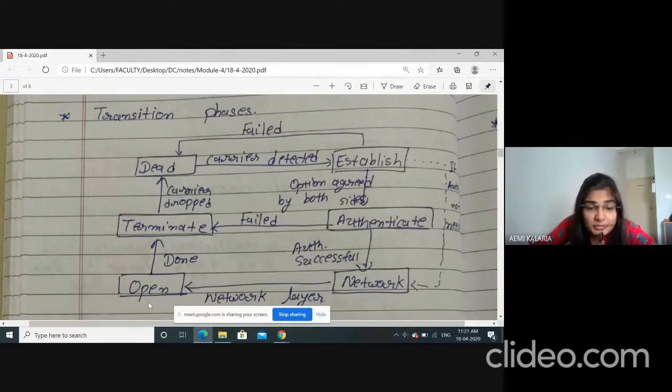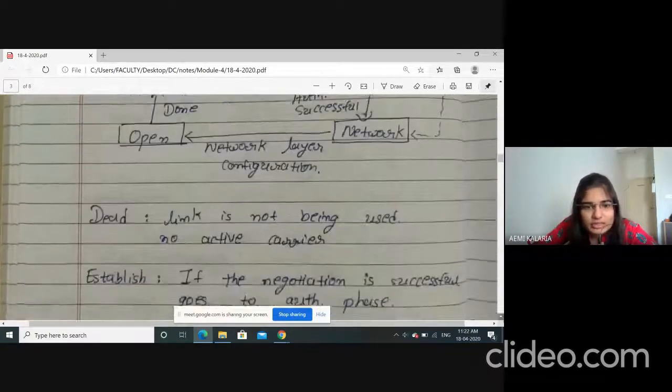Network layer means that if both parties agree on the network layer and what data they will receive, then open means they start the data transfer, right? Here also, if authentication is not needed, then after establishment they can go directly to the network phase. They can ignore authentication, but most of the time they use it. Whenever data is not that important or secure, they can remove this authentication step.